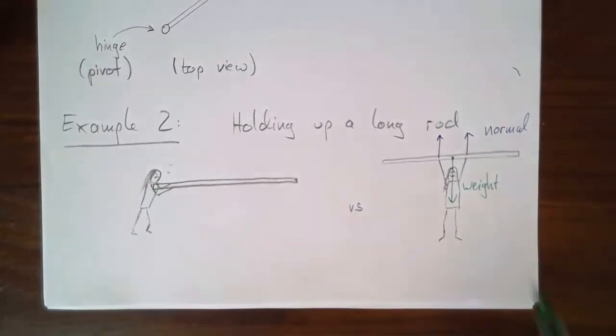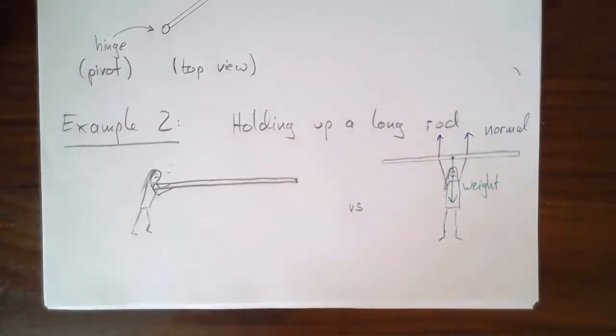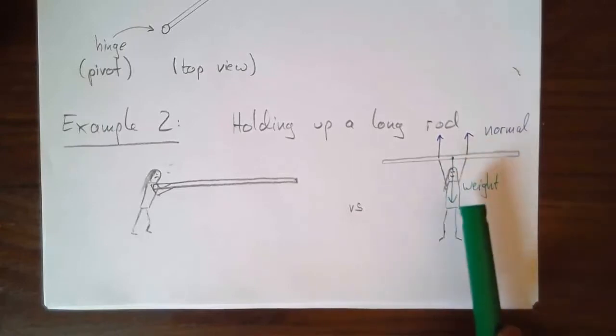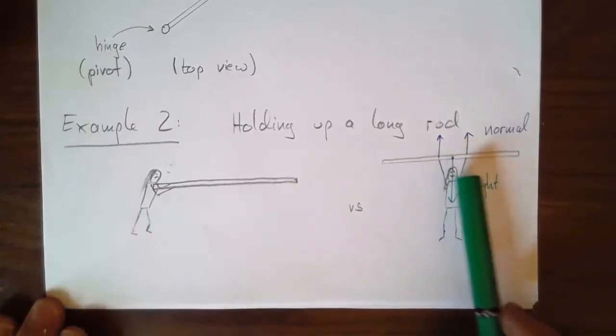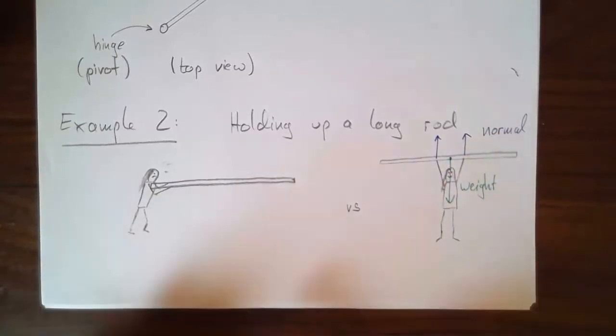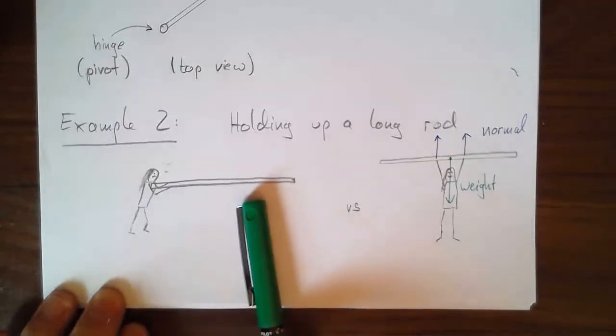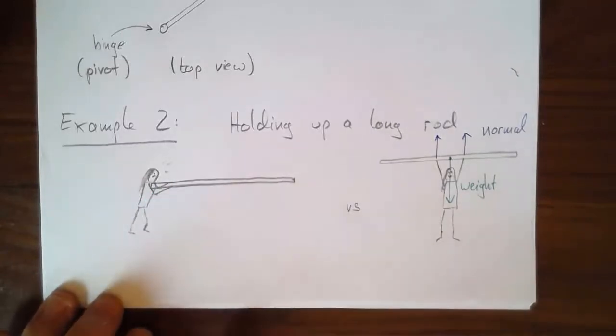Of course, strictly speaking, the weight is not just here, it's acting over here, and we'll study that in more detail in the near future. But let's compare this situation, which is fairly straightforward and very easy to do, to this situation here, where you're trying to lift up the same rod by the end.